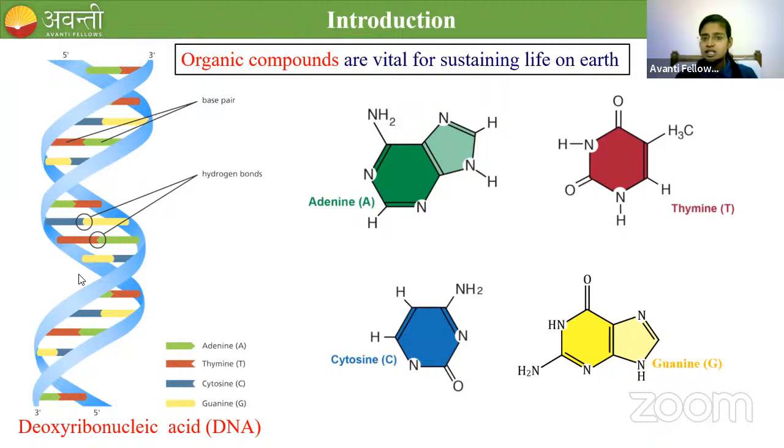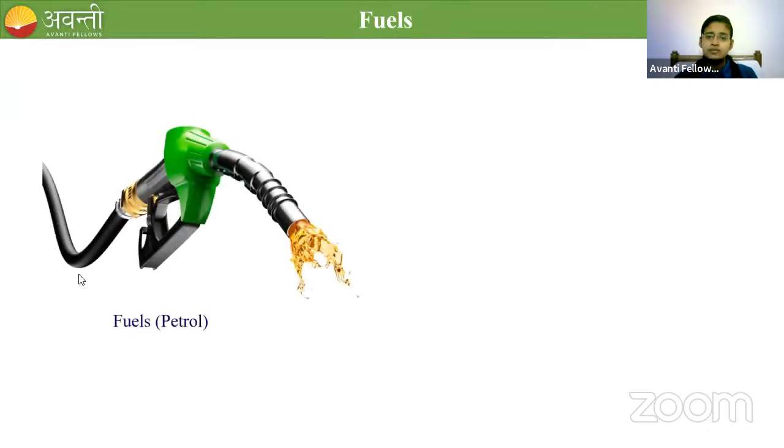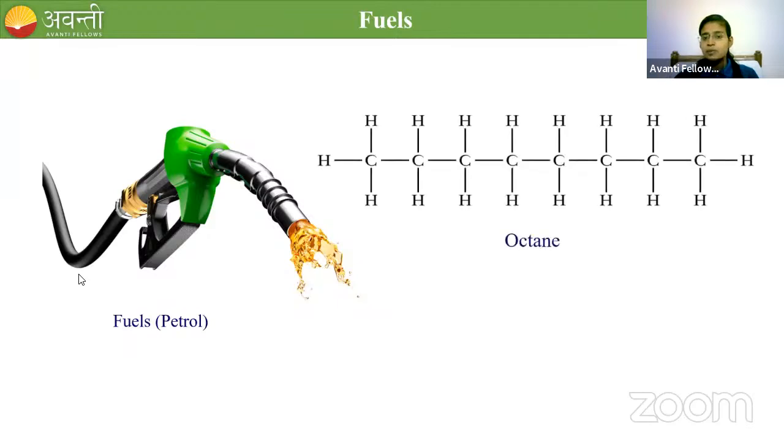Not only this, organic compounds are used in fuels also. If you take petrol, it is a liquid; the physical state of petrol is liquid. It is a chemical compound made up of hydrogen and carbon.